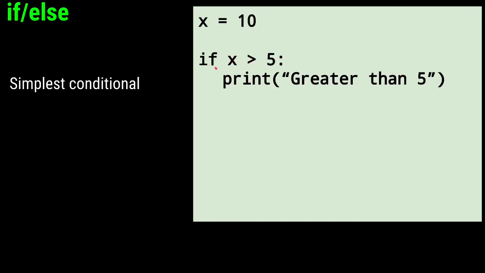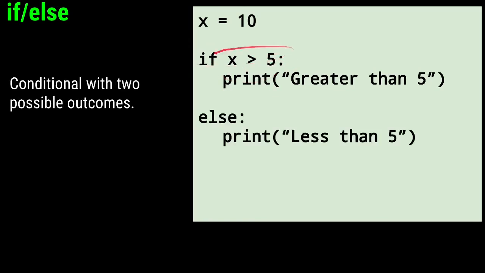And let me point out a few things here. The if part of the if statement is ended by a colon, just like our functions and our loops. And then everything that is done if this occurs is indented. I could have 5, 6, 7, 20 different lines, and if they were all indented, they would only happen if this condition is met.